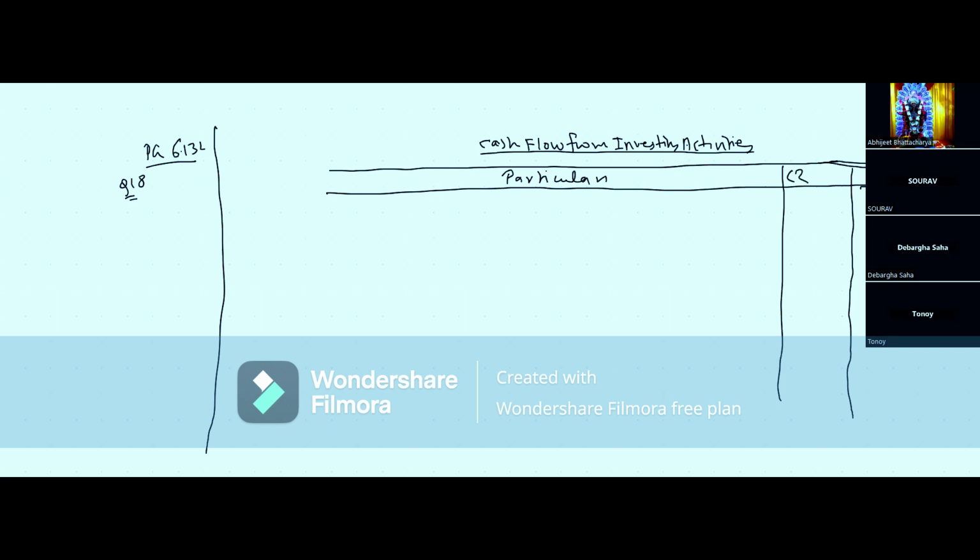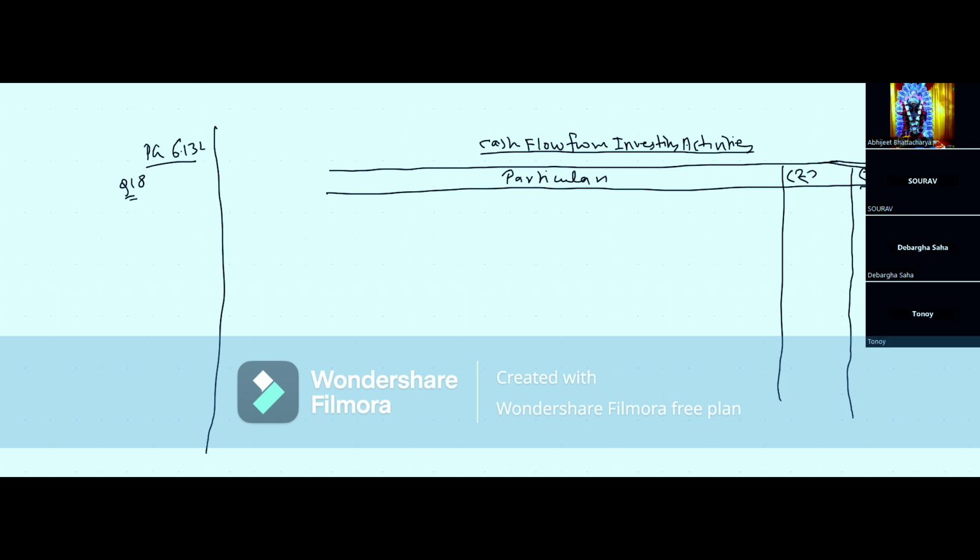So let's see the sum. Cash flow from investing activities. Land and building purchased is 5 lakh and sold is nothing. Nothing is there in the question. So tell me, land and building purchased 5 lakh. Is it an inflow of cash or an outflow of cash? Whenever you purchase, you pay cash. So it is considered as an outflow of cash.